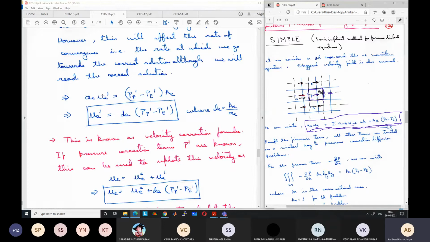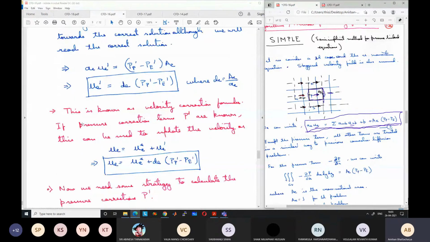So this is known as velocity correction formula. If the pressure correction terms P' are known, this can be used to update the velocity as U is equal to U star plus U', or U is equal to U star plus D(PP' − PE'). I have already described this. So finally our objective is to find some strategy to calculate the pressure correction P'.